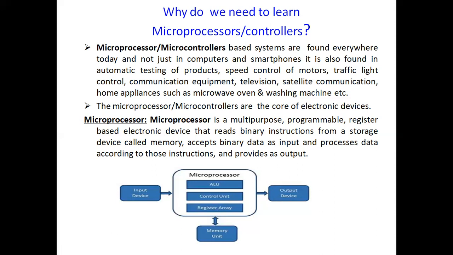The microprocessor reads the instructions from the memory, processes the data according to those instructions, and delivers the result to the output devices. The output device may be a 7 segment display, or, for example, a printer where the data can be printed. All these types of devices we call output devices. So this is the definition that we can give for a microprocessor.